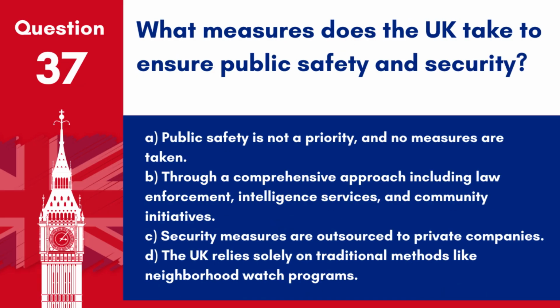Question 37. What measures does the UK take to ensure public safety and security? A. Public safety is not a priority and no measures are taken. B. Through a comprehensive approach including law enforcement, intelligence services and community initiatives. C. Security measures are outsourced to private companies. D. The UK relies solely on traditional methods like neighbourhood watch programmes.